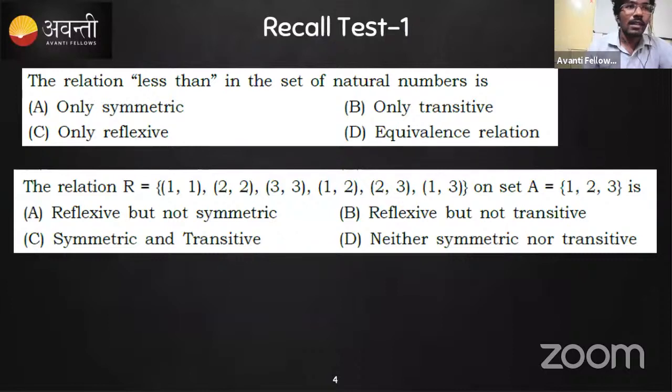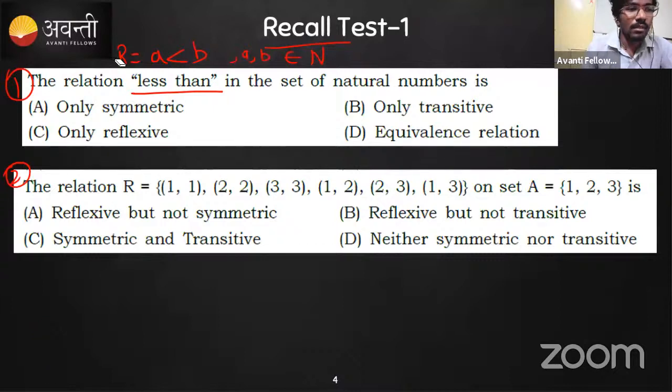So can you identify the given question here? This is a recall test I'm giving. This is the first question, this is the second one. You need to answer here in the chat box which of the following is correct. The first one I'll explain here. The relation is the less than symbol. If we call the relation R, then A is less than B, that's how we define the relation, where A comma B belongs to the natural numbers N.